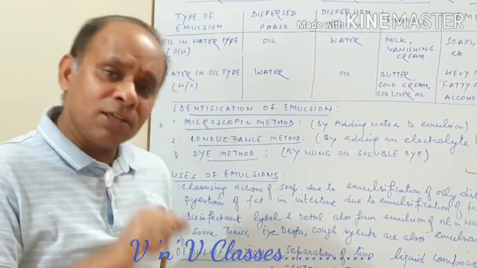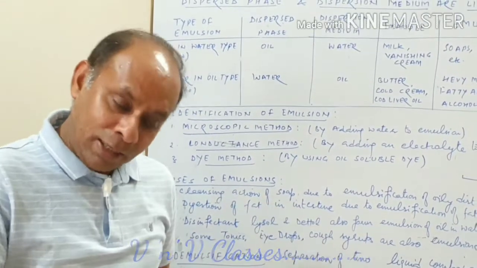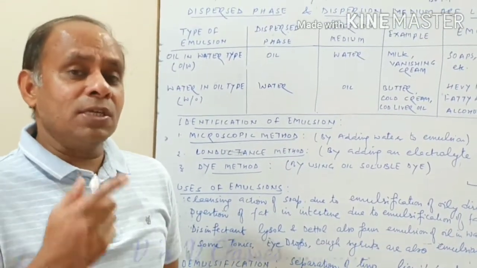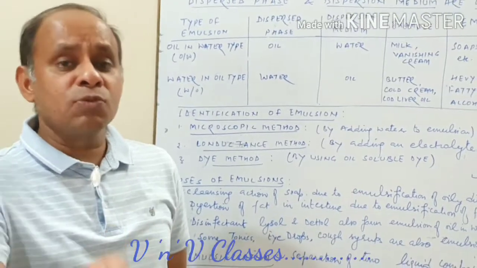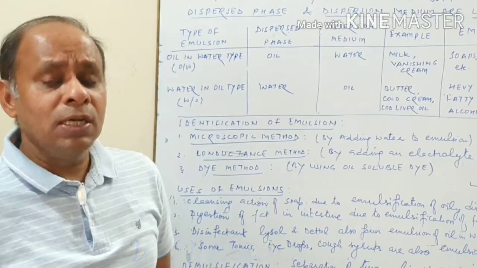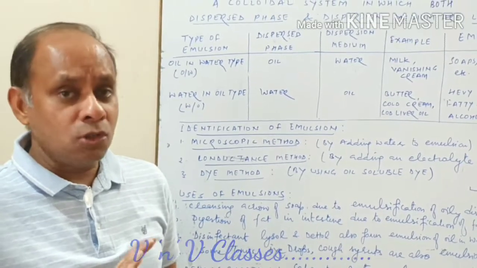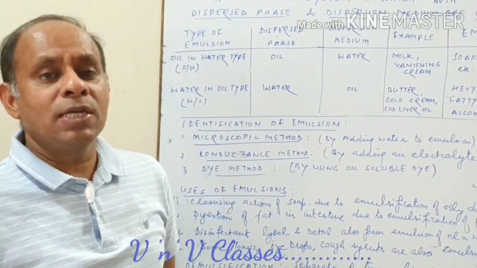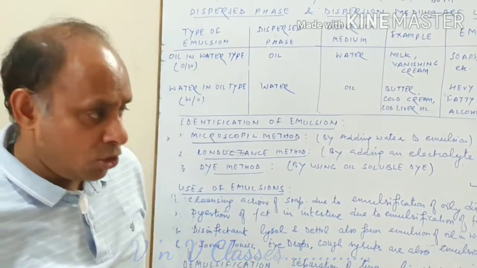So if you add electrolyte and it increases the conductivity, it means water is more there. So this is an example of oil in water type emulsion. And if conductivity is not affected, then this is to be called a water in oil type of emulsion.